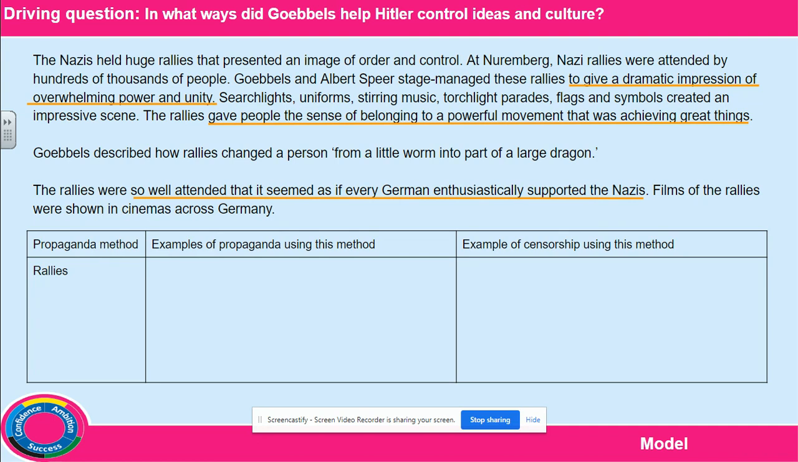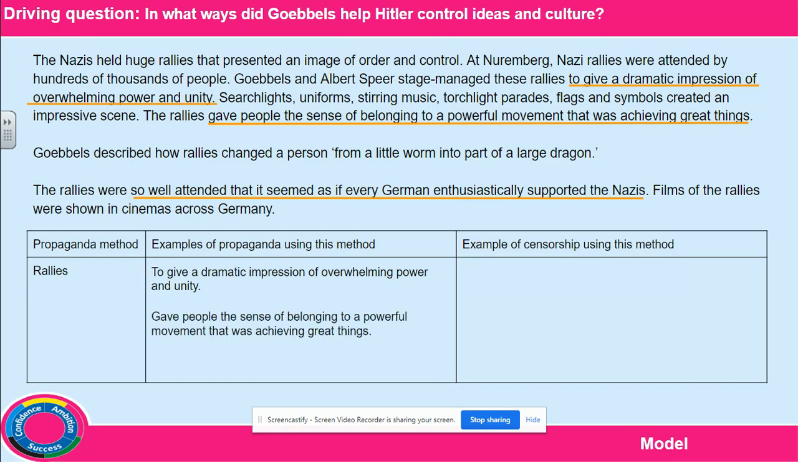For those three points, we're going to take them and put them into examples of propaganda. Like we said, it gives a dramatic impression of overwhelming power, it gave people a sense of belonging, and the rallies were well attended, showing that people supported the Nazis. Now from this section, we don't have any examples of censorship, so we wouldn't put anything in this column.